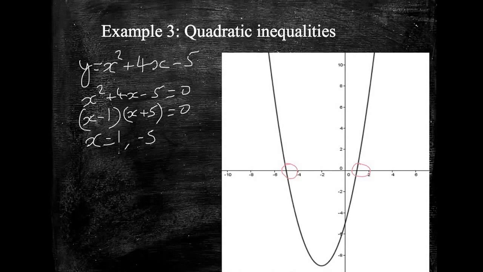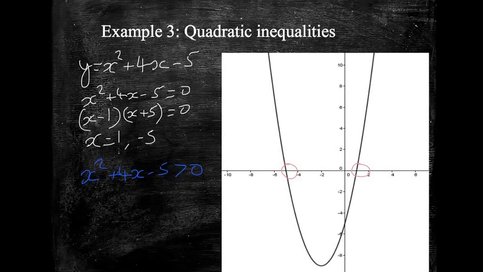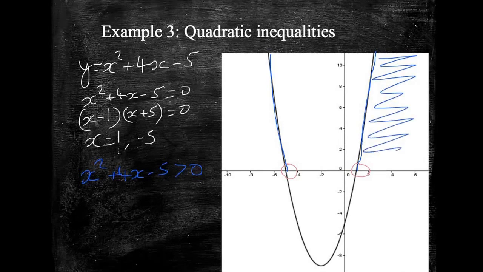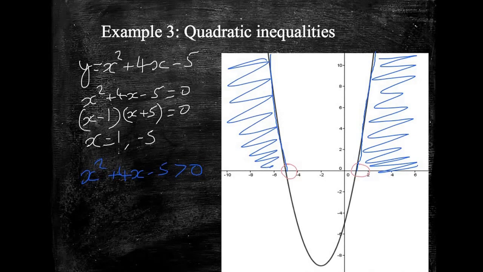So for example, let's say the question said x squared plus 4x minus 5 is greater than 0. Well, there are two places where it's greater than 0. It's greater than 0 all the way up here and all the way up here. So all this area and all this area is when it's greater than 0.